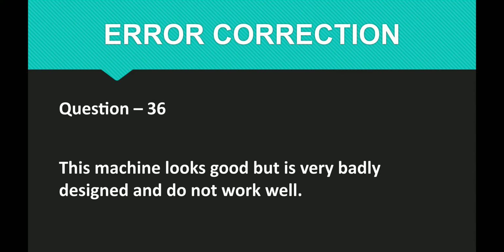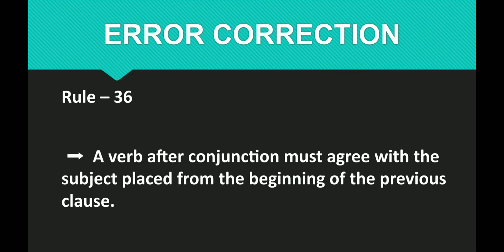Next clause: and do not work well. What do not work well? This machine. So this machine is the singular subject, as I told you, and the singular verbs looks and is are used. So it will be does not work well. I hope it is clear. Please write down this rule. So question number 36 and rule number 36 are clear. We will move forward to the next question.